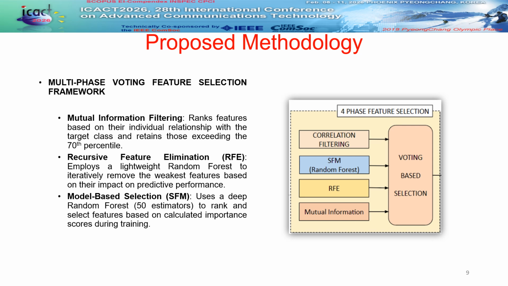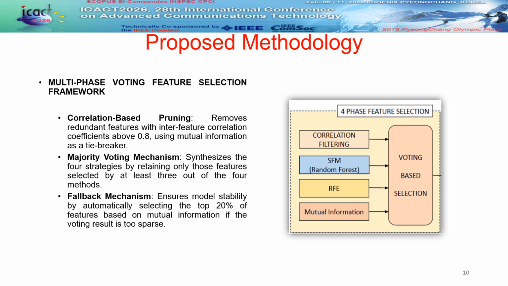To distill the most discriminative features, we employ a multi-phase voting framework. We use mutual information to filter the top 70th percentile, recursive feature elimination to strip weak predictors, and model-based selection with 50 estimators to rank importance. These outputs are combined through a voting mechanism to ensure a highly relevant, non-redundant feature set.